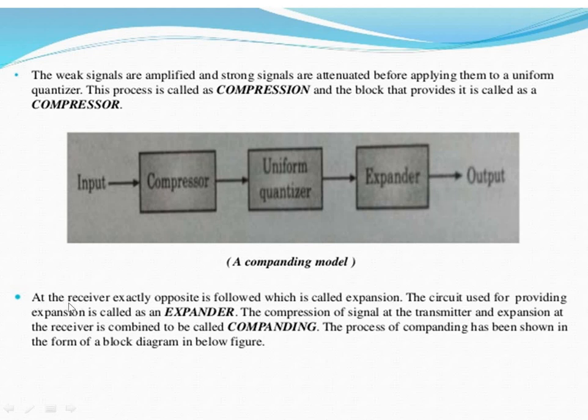At the receiver, exactly the opposite is followed, which is called expansion. The circuit used for providing expansion is called an expander. The compression of the signal at the transmitter and expansion at the receiver combined is called compounding. This process of compounding has been shown in the form of a block diagram in the figure below.